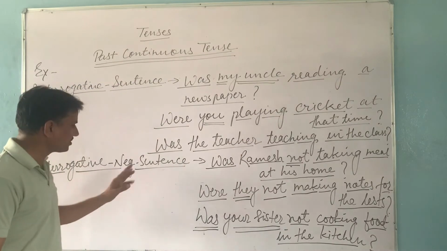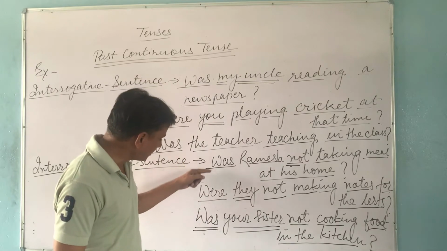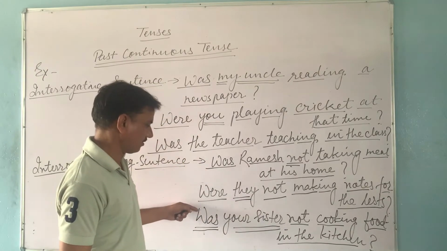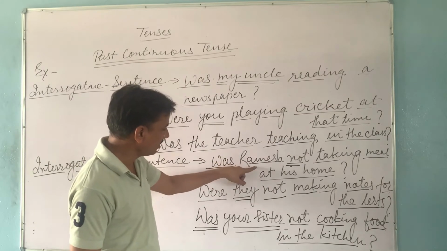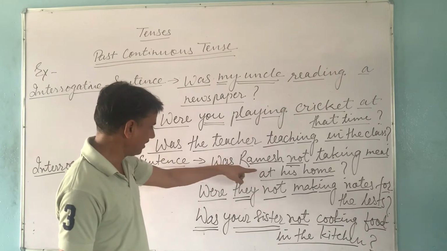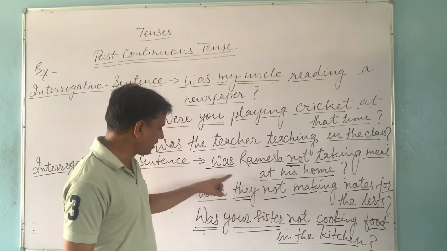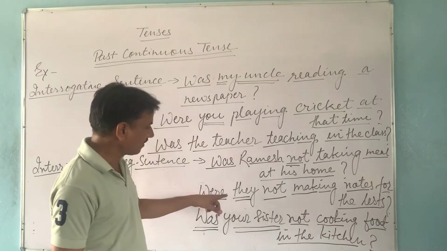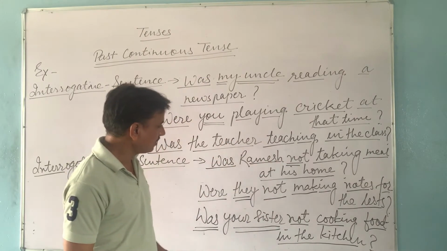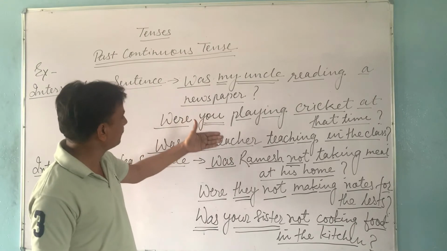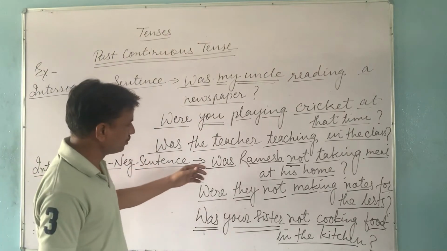And in an interrogative negative sentence, the important things are, first we start the sentence with was or were according to the number of our subject. If our subject is singular, we start with was. If our subject is plural, we start with were. Then after the subject, we have to use not. So the major difference between interrogative sentence and interrogative negative sentence is the use of not.